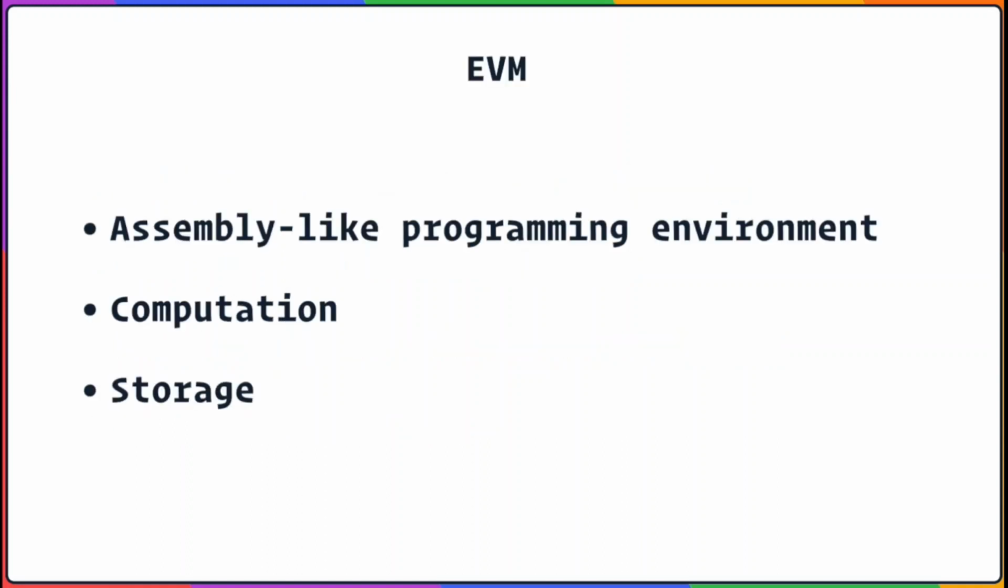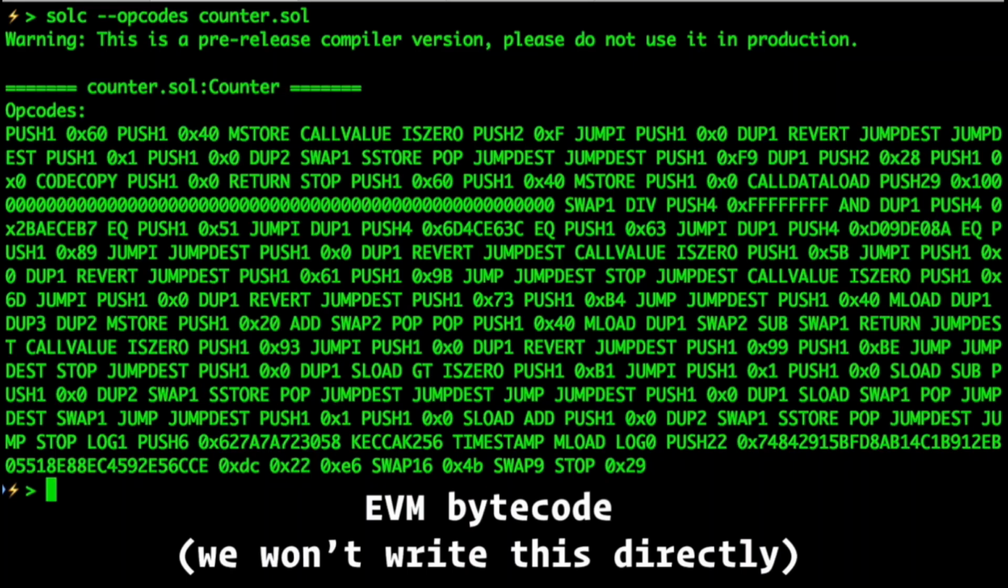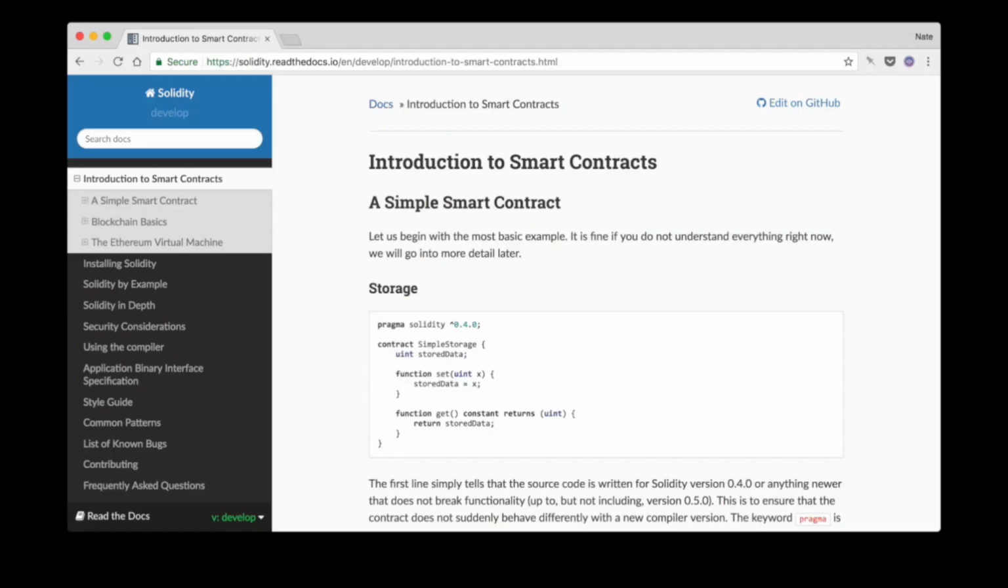In order to write contracts on Ethereum, it's really important to understand the context in which they are run. The first thing that we'll start with is the Ethereum virtual machine, or the EVM for short. The EVM is a low-level, assembly-like programming environment. It can perform arbitrary computations, put data in storage, read that data out, etc. When we write code for Ethereum, we generally don't write the bytecode directly. Instead, we use a higher-level language that compiles down to these basic operations.